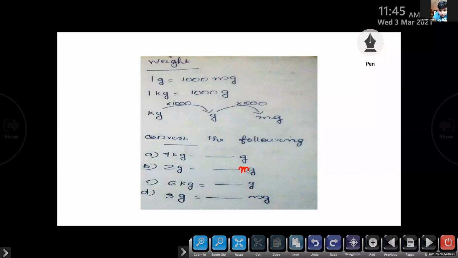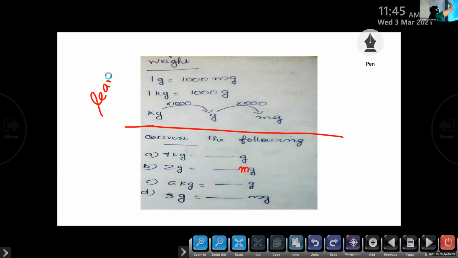Everybody open your notebook fast. Those who can write fast, write this neatly. If you cannot write fast, I will share the same thing in the group, so you can write then. Leave space and write: convert the following.